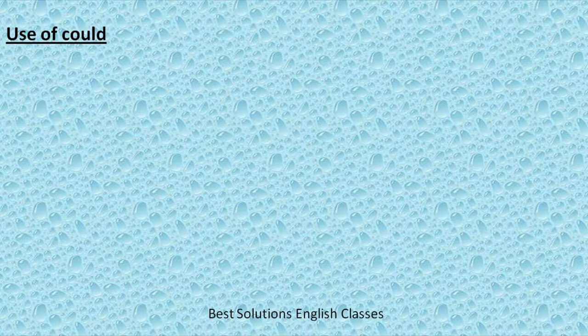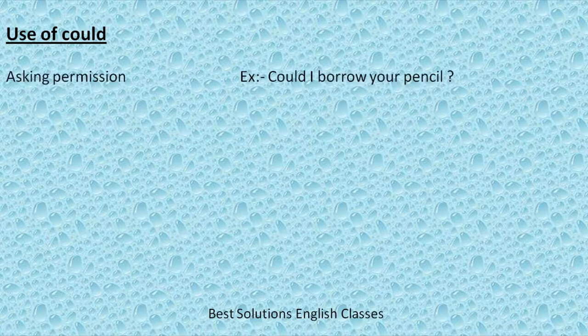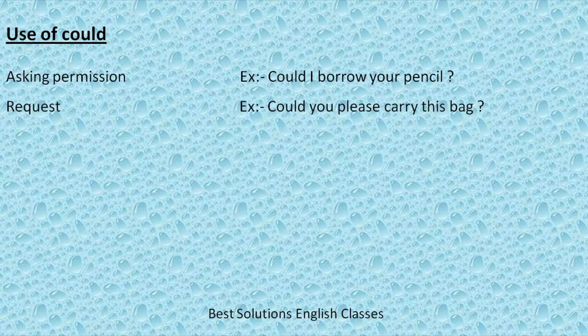Now we will see the use of could. Could is the past form of can, but sometimes it is used in the present also. Could is used for asking permission, for example, could I borrow your pencil? For request, could you please carry this bag?